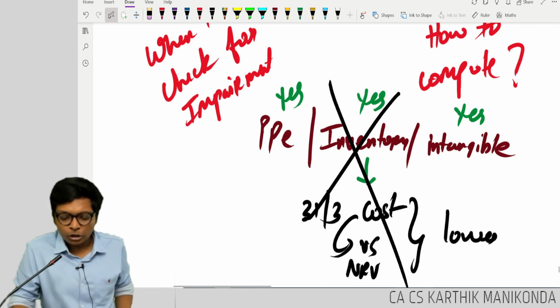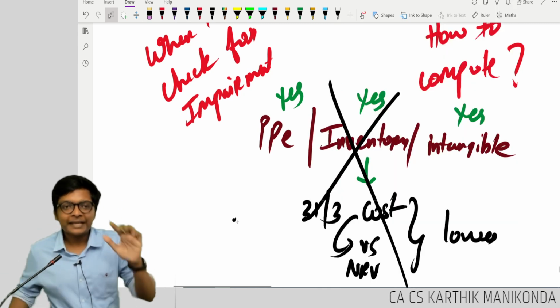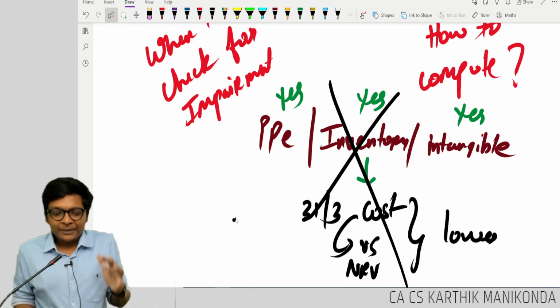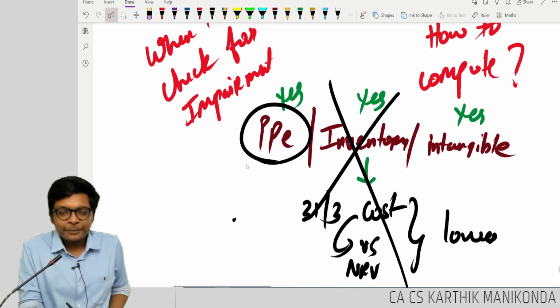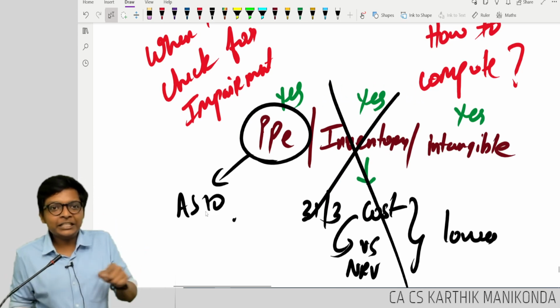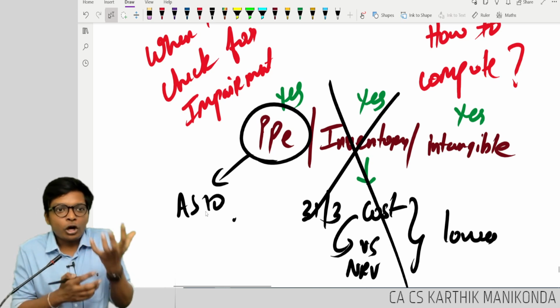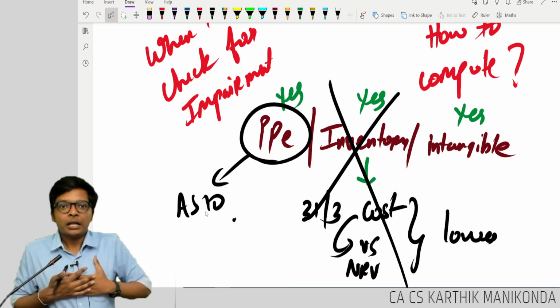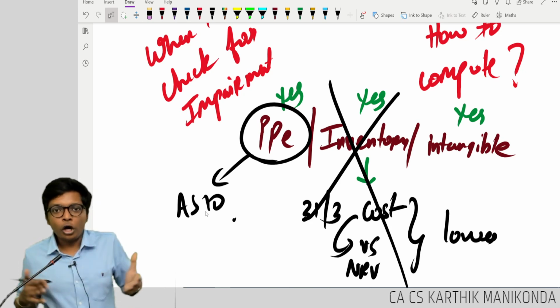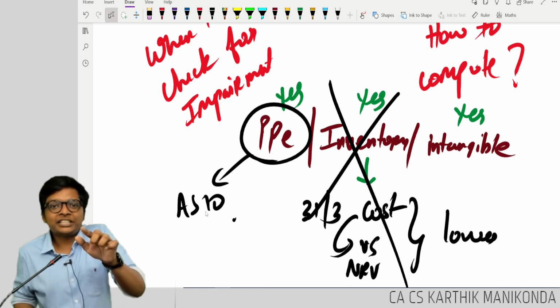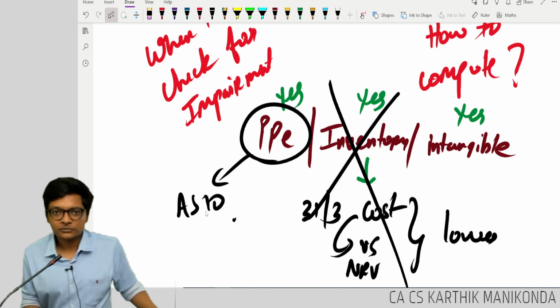So impairment is not applicable for standards like inventory. Are you following? But it is applicable for assets like PPE, because when we studied AS 10, did I teach you anything like comparing cost versus NRV? No. So in simple terms, impairment is applicable for all standards where they are not checking for a loss in value. Are you understanding it?